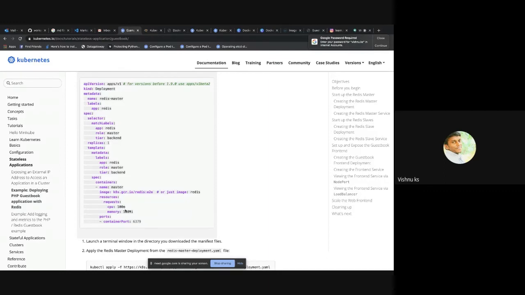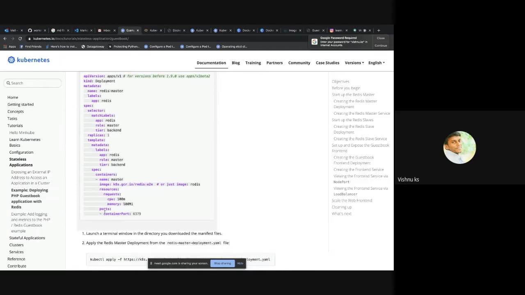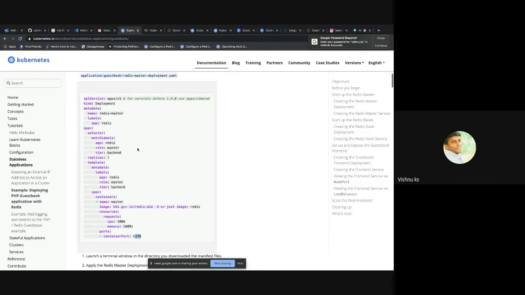As I said earlier, each pod or container running in Kubernetes can have boundaries. It can only request 100m of CPU and 100Mi of memory. Then the application will be running on container port 6379. All these things are declarative. Whenever we apply this manifest, it is going to create a deployment.